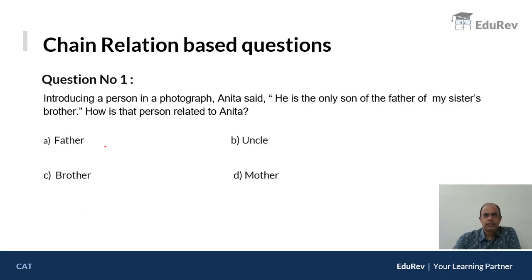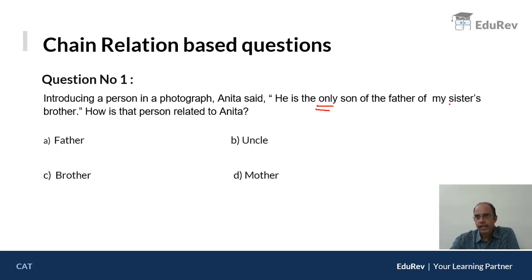Now, let us understand a few questions such that the concept of chain relation becomes clear to you. The first question says, introducing a person in the photograph, Anita said, he is the only son of the father of my sister's brother. How is that person related to Anita? Whenever you get a chain relation question, the best way of solving is to start from the end.